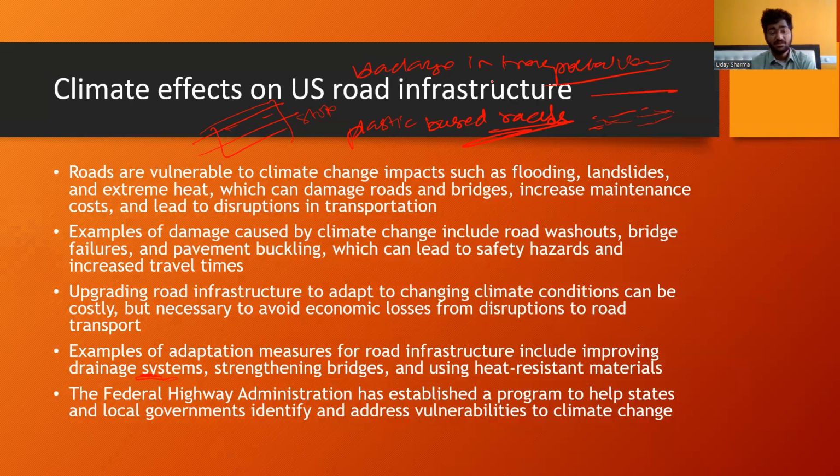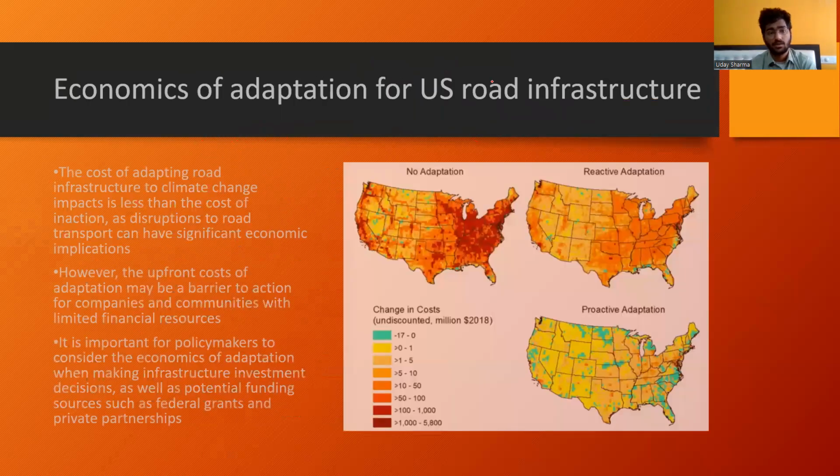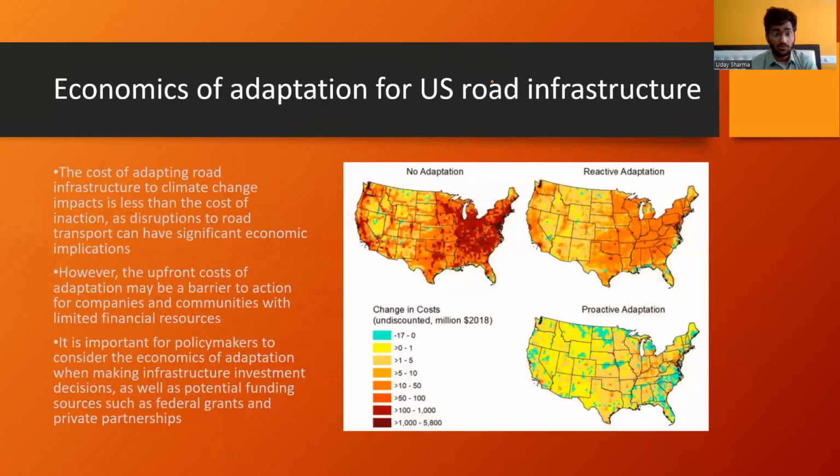The Federal Highway Administration has established a program to help states and local governments identify and address vulnerabilities to climate change. The cost of adapting road infrastructure to climate change impacts is less than the cost of inaction and disruptions to transport, which can have significant economic implications.